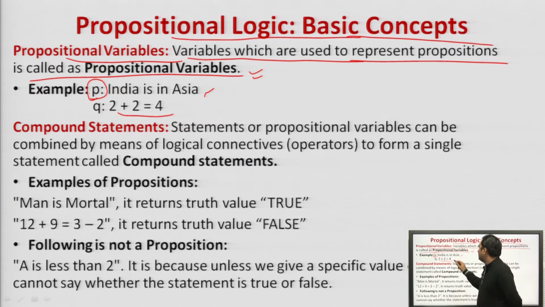2 plus 2 is 4, yes, this is universally true. So this is a proposition, and for representing this proposition we are using a variable called Q. Hence we can say that P and Q are the propositional variables which are used to represent these propositions. Hence we conclude that the variables which are used to represent propositions are called propositional variables. Next is compound statement.